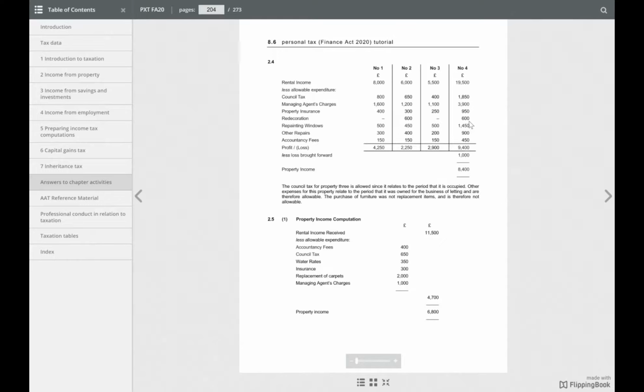In my book, the answer is, after deducting the brought forward amount, 2,700. Oh, the third property, yeah. Third property, 5,500, 400 for the managing agent charges. No, I think there's some difference in my book. It came to zero in property 3. You can't check.